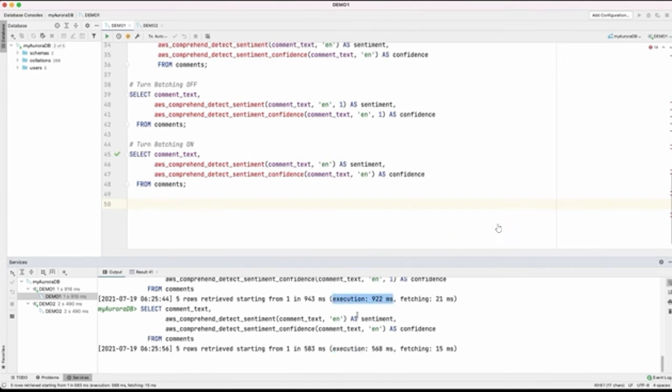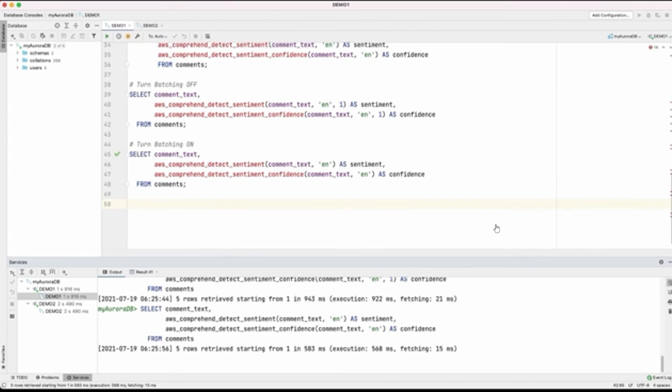So now that we have looked at the demo for sentiment analysis using Aurora ML integration with Comprehend, let's switch to another demo wherein we will see Aurora integration with Amazon SageMaker.